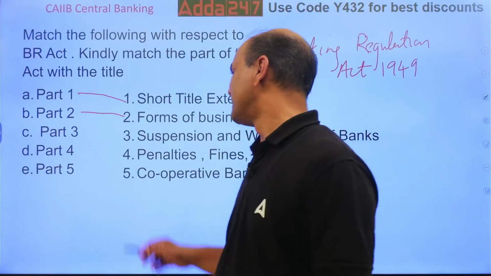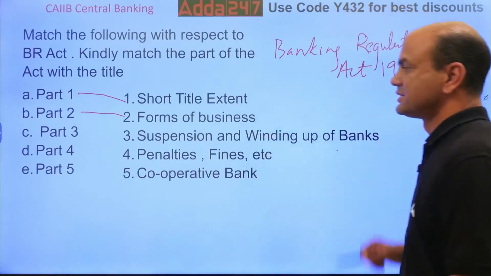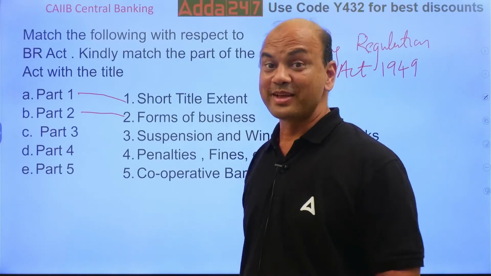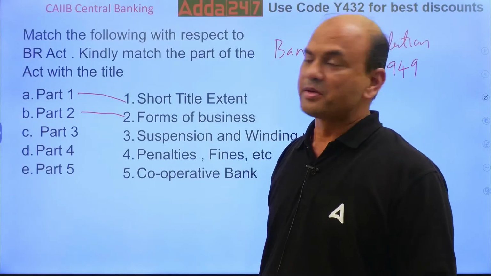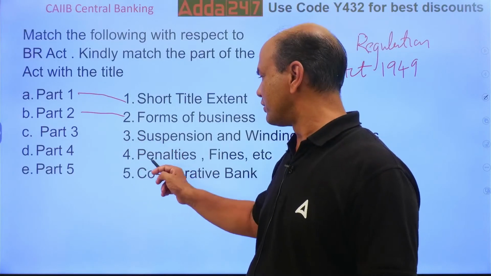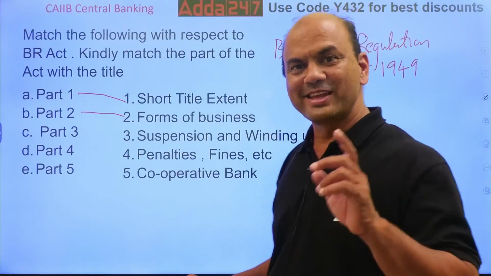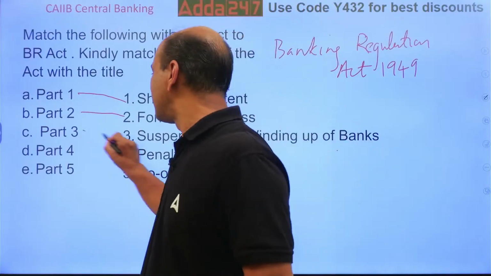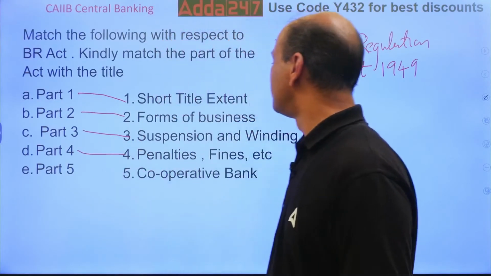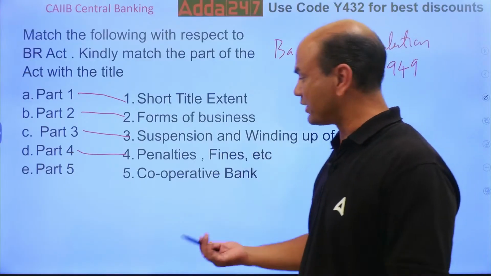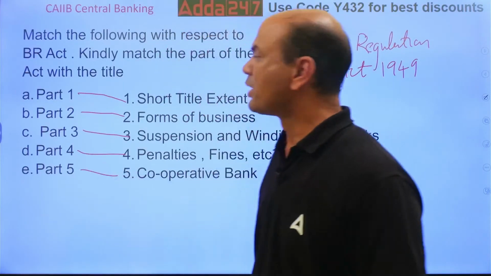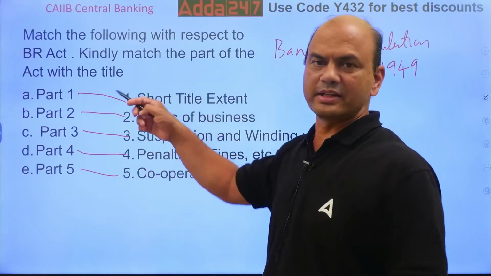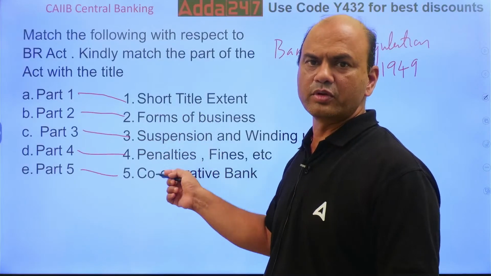Part 3 relates to suspension and winding up of banks. Again the same logic: 3 will not be 3, either 4 or 5. The surprising element in this question is that all are directly related. Part 4 is penalties, fines, etc. And part 5 is cooperative banks. All are directly related, one to one: A is 1, B 2, C 3, D 4, E 5.